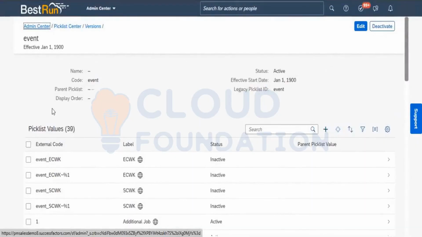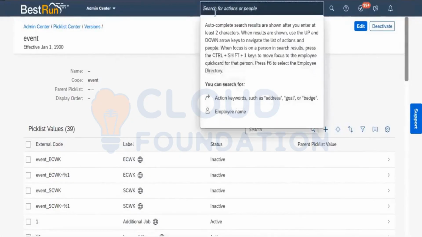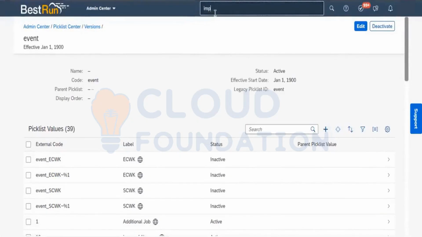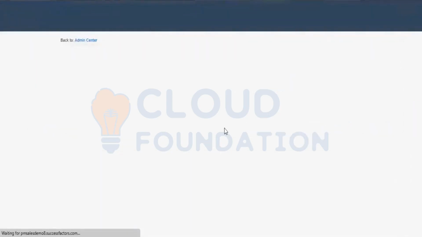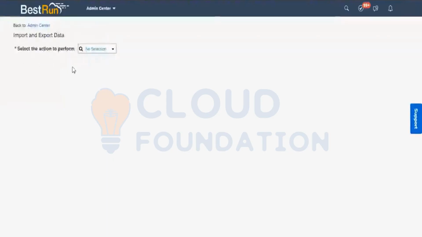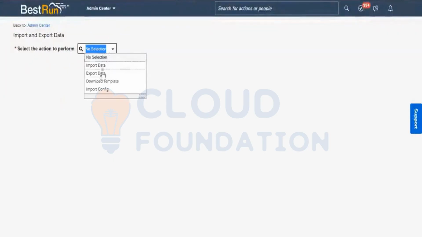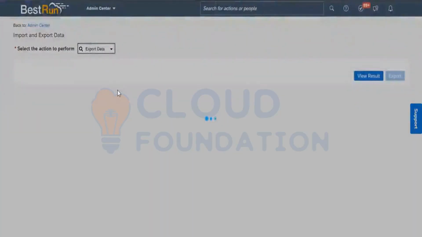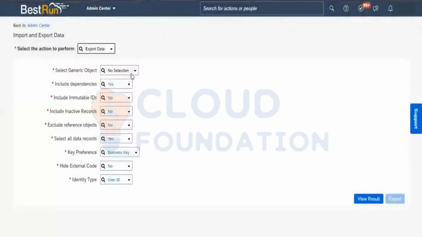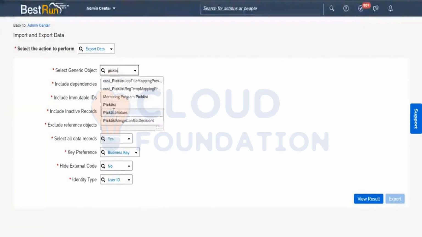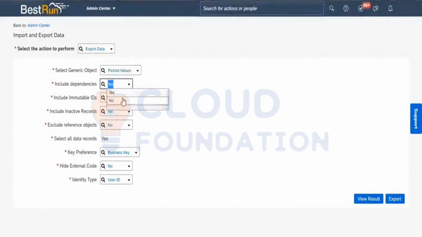And if we want to download the entire list, we can do it with the help of the generic object, the picklist values, with dependency.